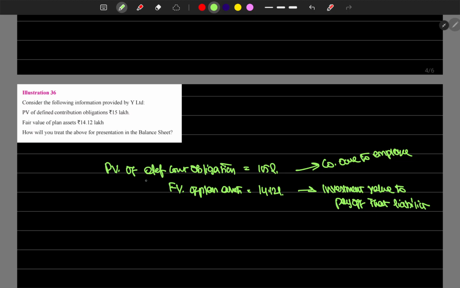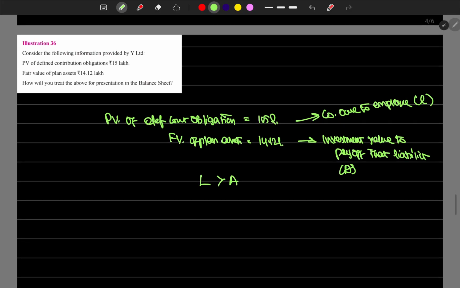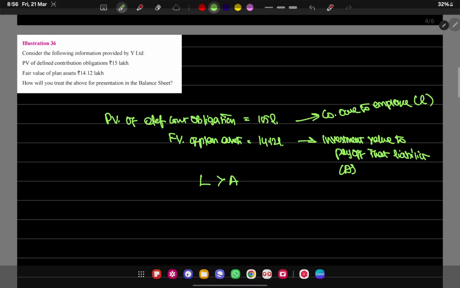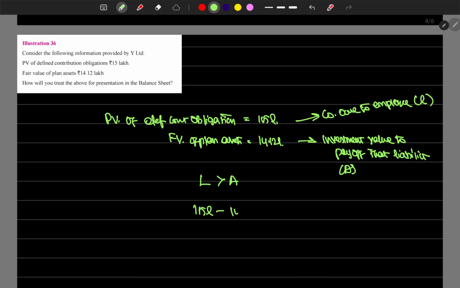The liability is greater than the asset, so we have to create a provision of 88,000, a long-term provision under non-current liabilities, since this is a long-term benefit.